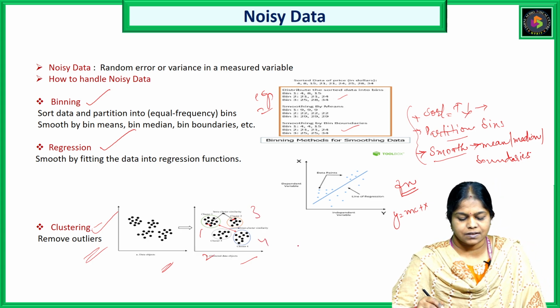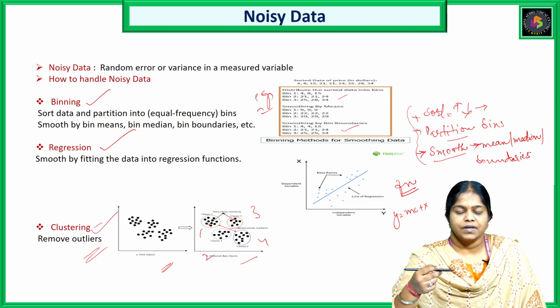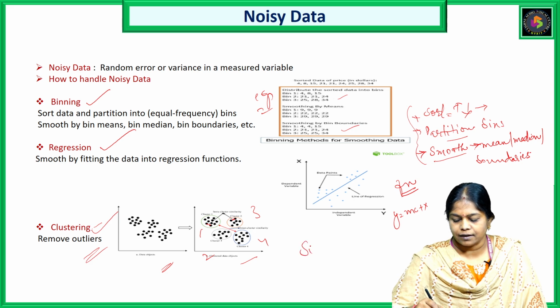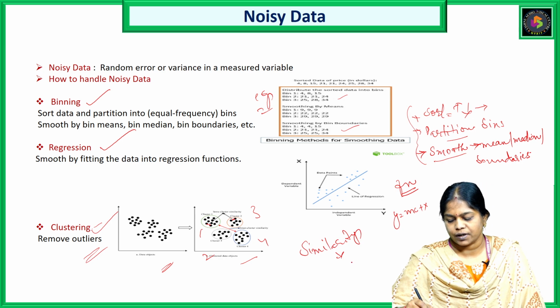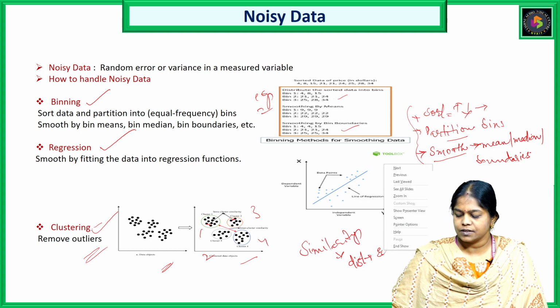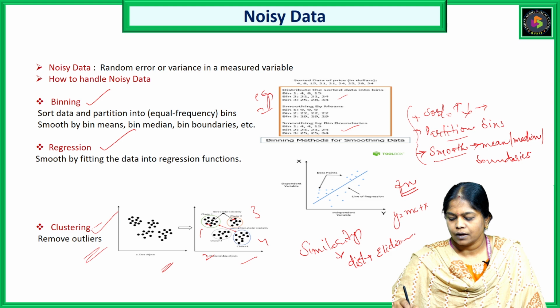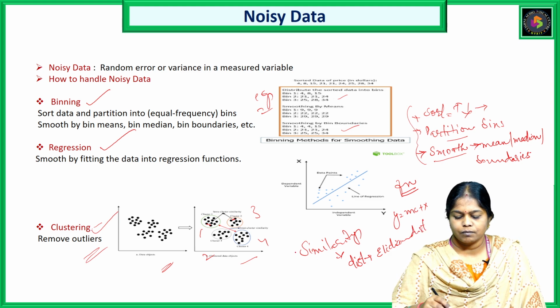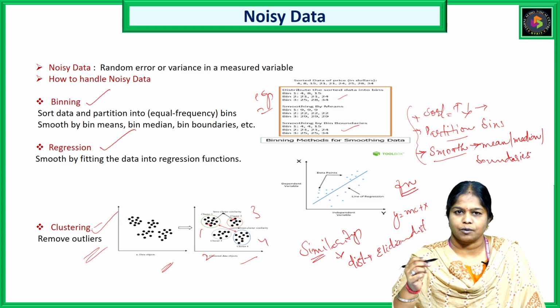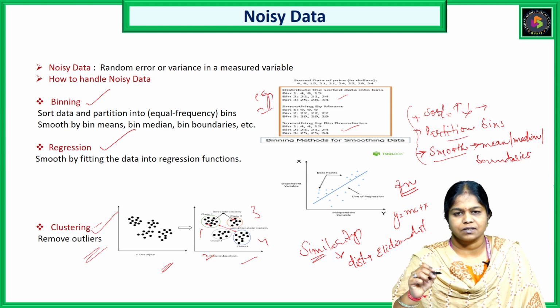How we are getting these clusters is, in this clustering method, we group the data points which are similar to each other. But how we work with this similarity is more important. The simple thing is the distance. We can use a number of distance measures. One distance measure is Euclidean distance. Based on the similarity of 2 data points, if the distance is lesser, they come into a particular class group. Based on the similarity, all the data points will be grouped into a particular class.